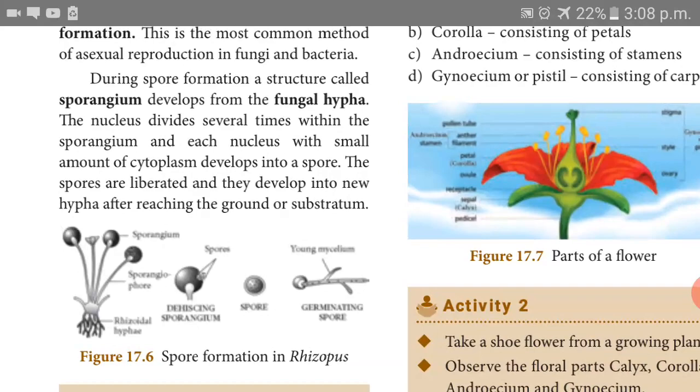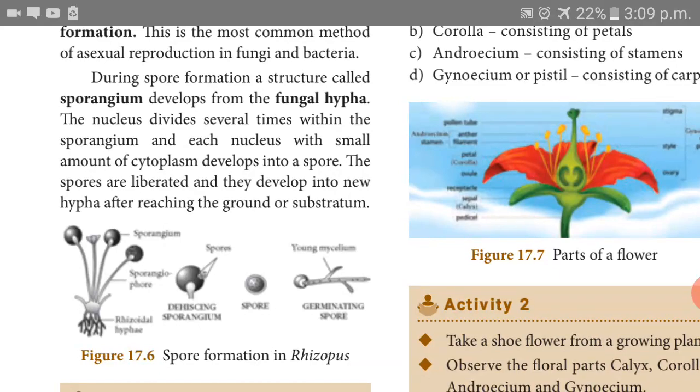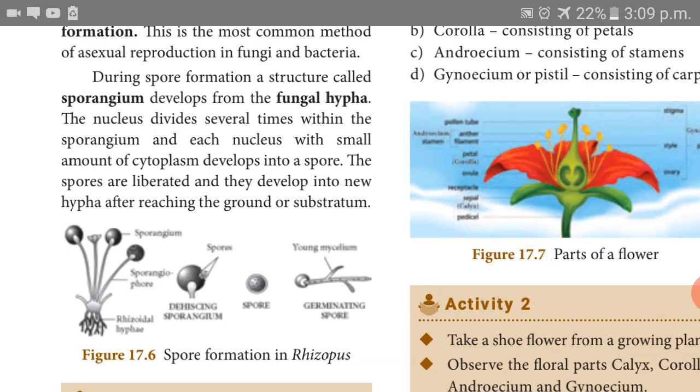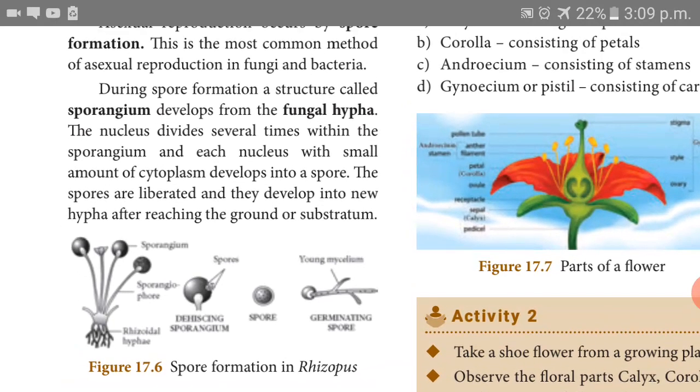So, first of all, what is reproduction? The ability of producing the young one is called reproduction. Reproduction happens in three ways: vegetative reproduction, asexual reproduction, and sexual reproduction. Vegetative reproduction we completed and asexual reproduction also completed. Sexual reproduction we can see in the following classes. Thank you.